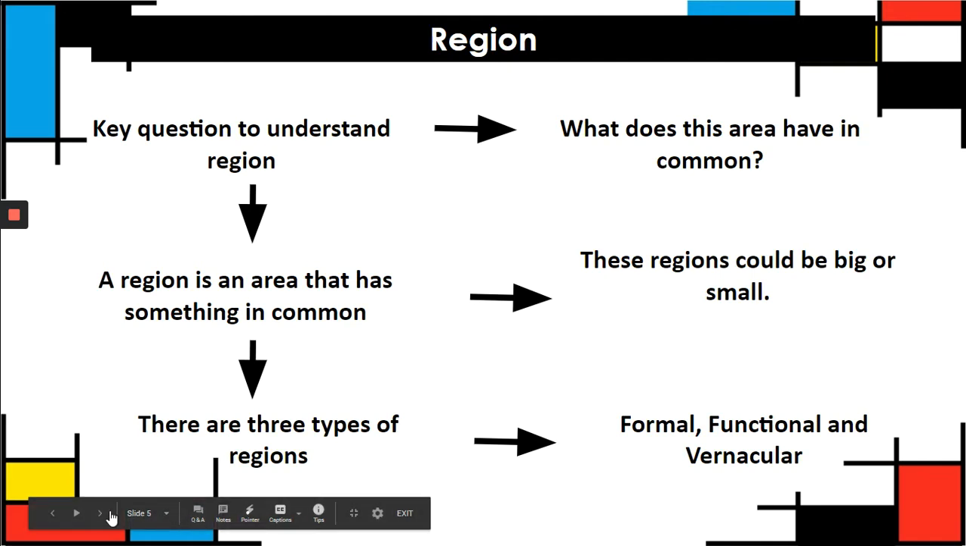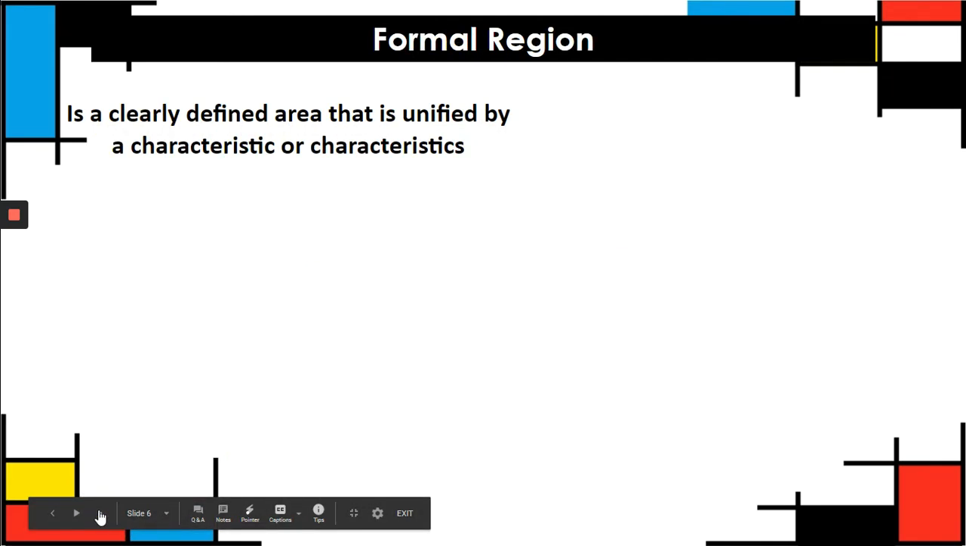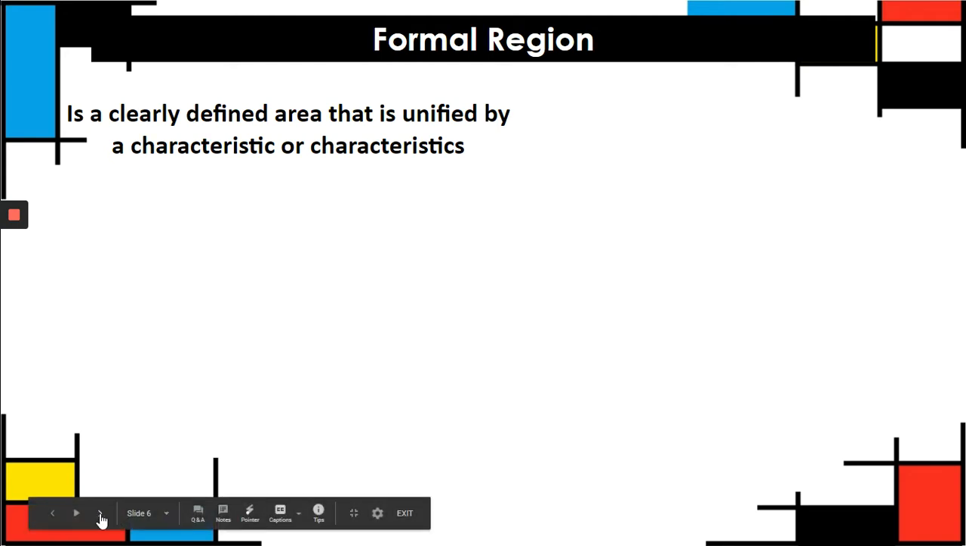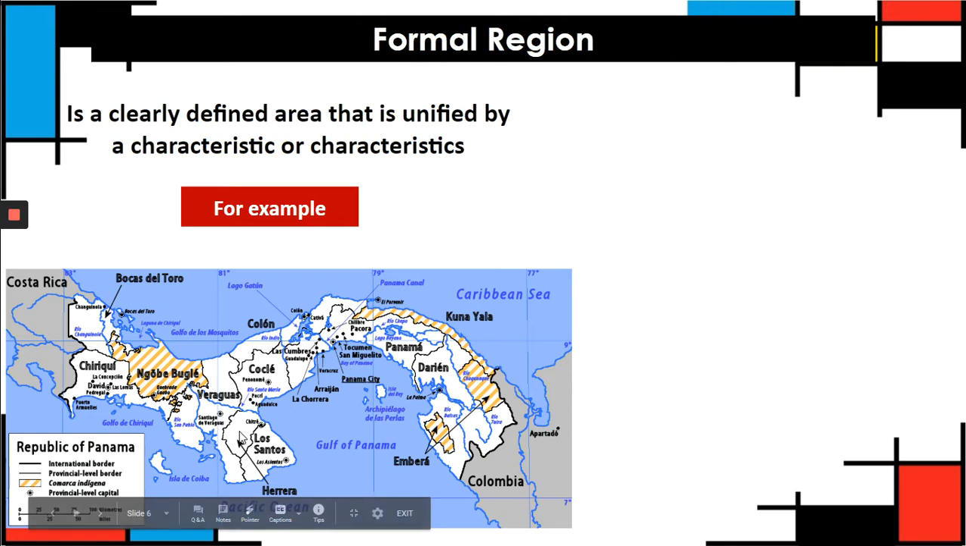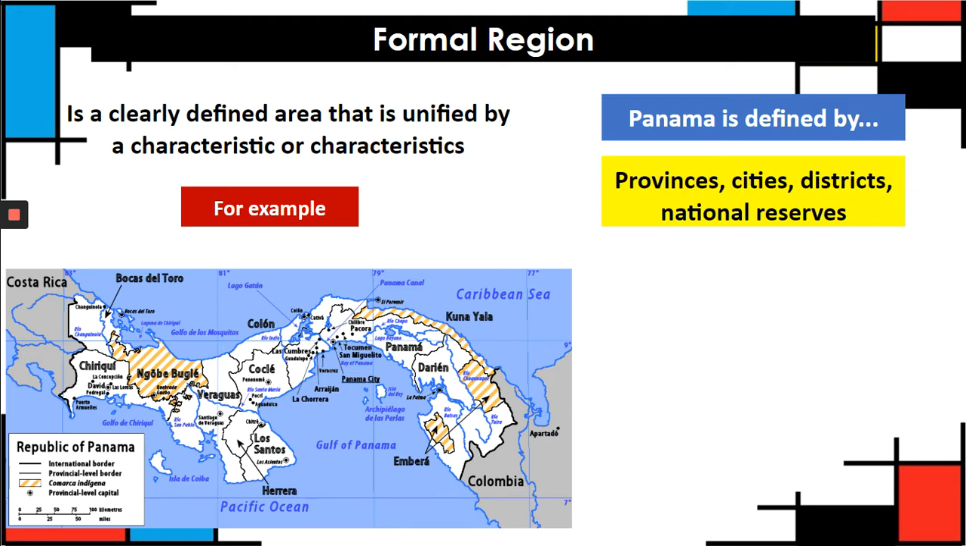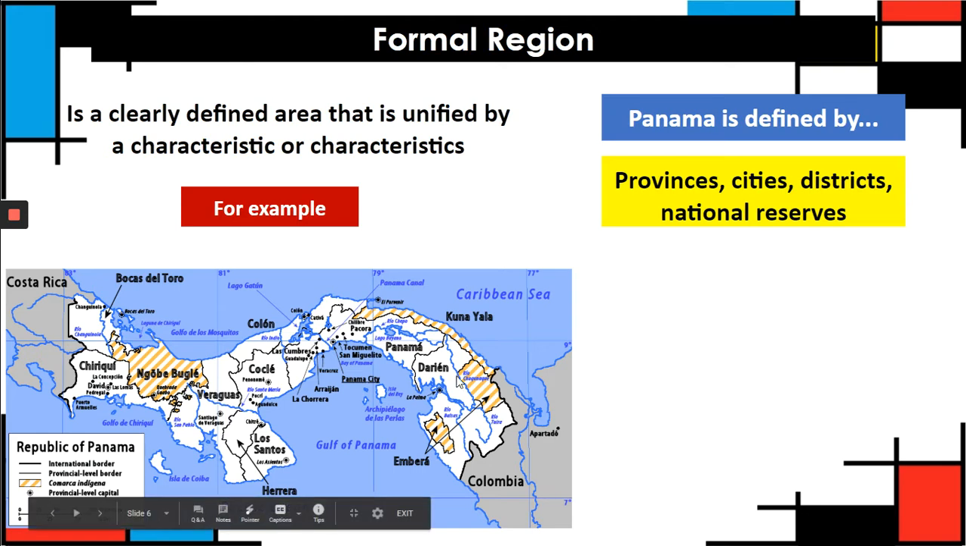formal, functional, and vernacular. All right, so a formal region is a clearly defined area that is unified by a characteristic or characteristics. So, for example, we have Panama. Okay, Panama is defined by provinces, cities, districts, and national reserves. We could see the provinces here with big letters: Panama, Colón, Bocas de Toro.